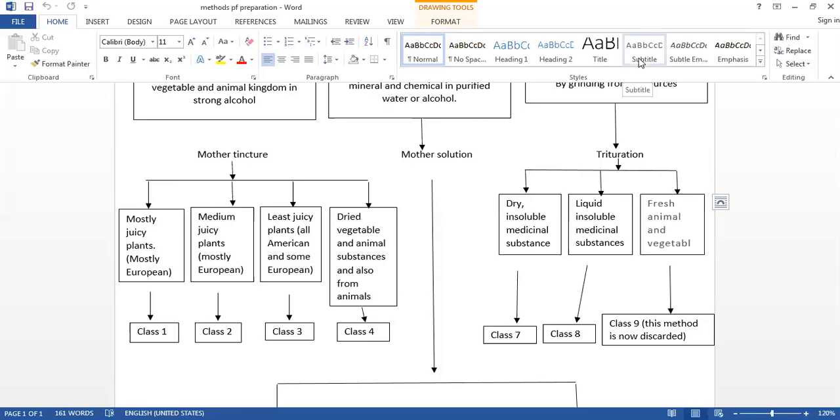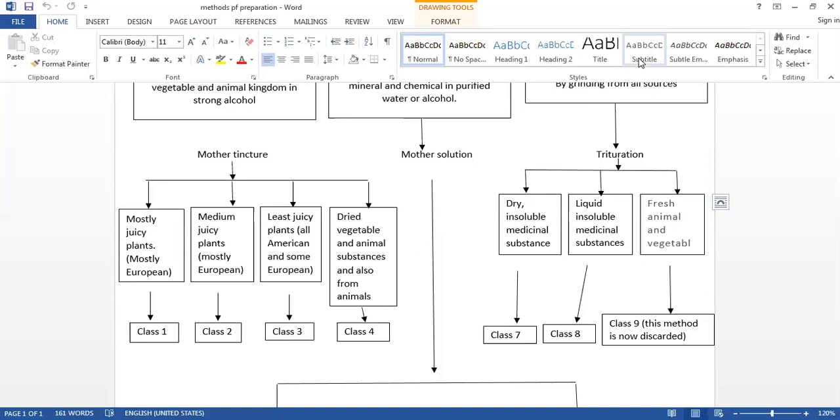Once the required quantity of alcohol is added, keep this mixture for 7 to 8 days in a clean and dry room. It should be away from moisture, and the tincture should stand for 7 to 8 days. After that, you have to filter it and you will get the mother tincture from class 2.